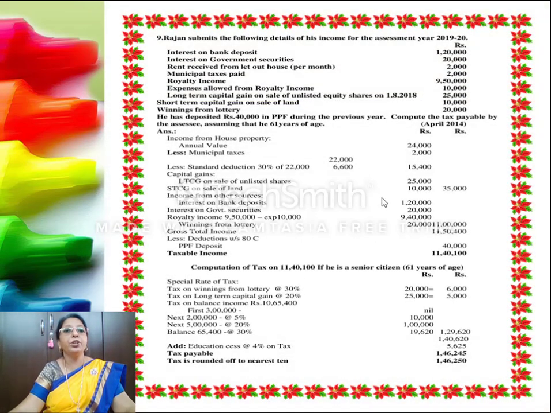A similar situation where the total income is calculated and the special rates of tax that are applicable are being applied, and then on the balance. So over here we have, being a senior citizen, on the first 3 lakh it is nil, next 2 lakh at 5%, next 5 lakh at 20%, and the balance at 30%, followed by the cess of 4%, and the tax is rounded off to the nearest 10 rupees, so it is 1,46,250.